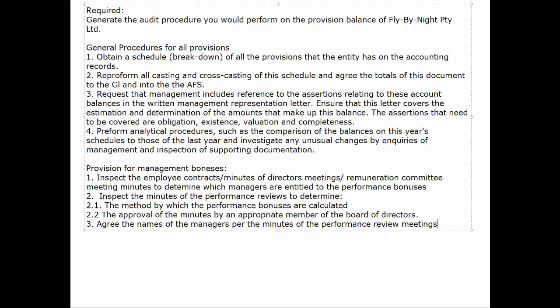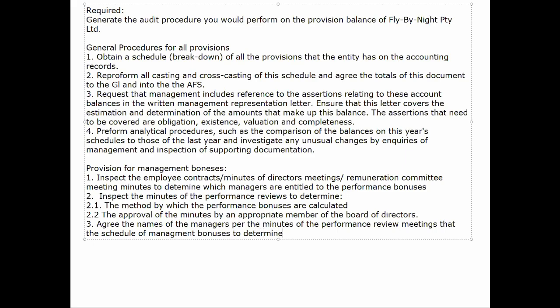So we want to understand the method, recalculate it, and then identify if this payment was approved. I'm assuming that this payment might have been approved by the directors of the board, but it could also have been approved, or needed to be approved, by someone else, right?